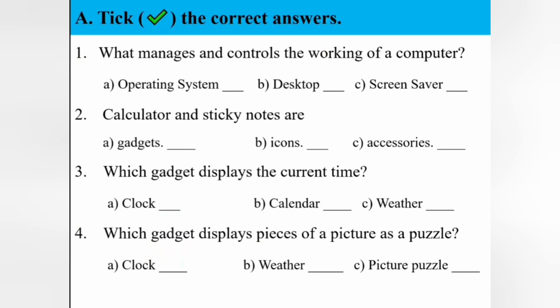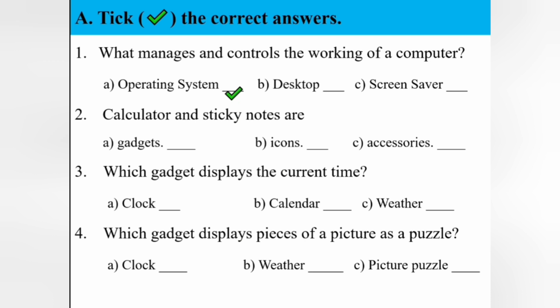In that, the first one: what manages and controls the working of a computer? The options are operating system, desktop, screensaver. Which is the correct answer? Operating system is the correct option.